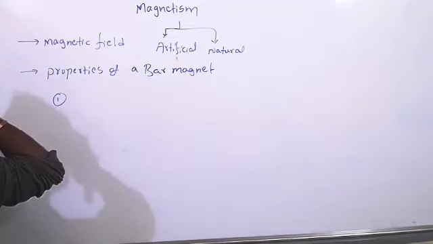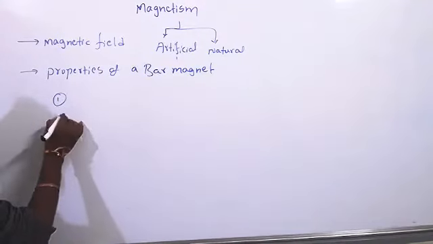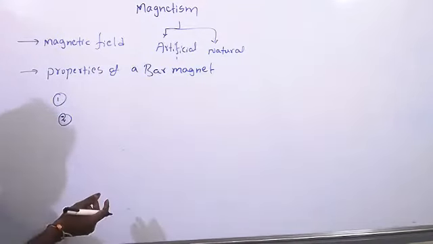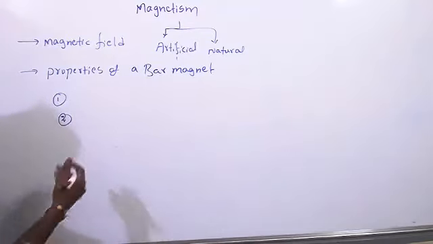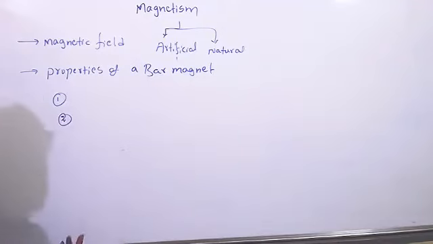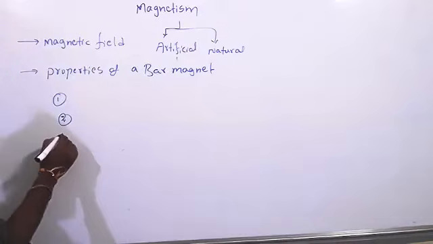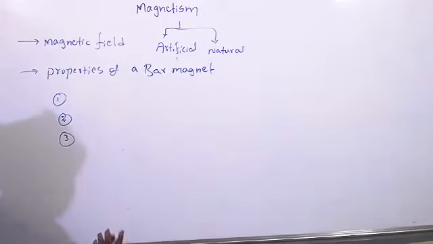Single pole magnets cannot exist. Second, like poles repel each other, unlike poles attract each other. So we can say attractive property, magnets attract magnetic materials. Next, the third one is directive property, means magnet shows directions.